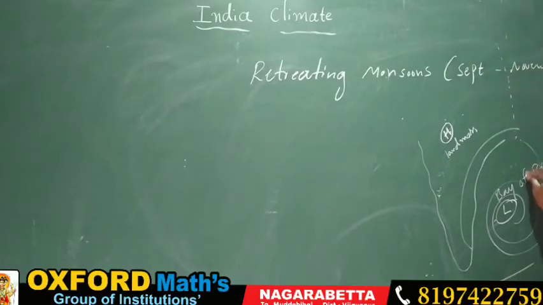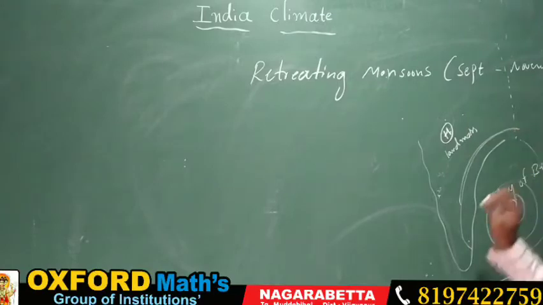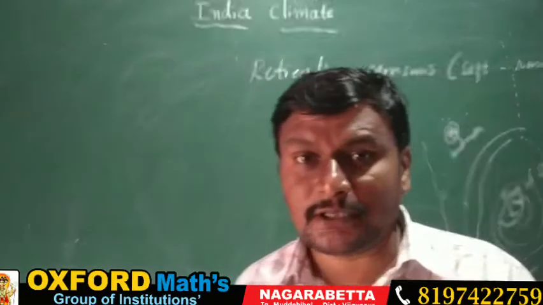That means the east coast gets heavy rain during the retreating monsoon. The wind comes towards the Bay of Bengal and rotates spirally, and it causes rain in the eastern Ghats section, the eastern coast of India.